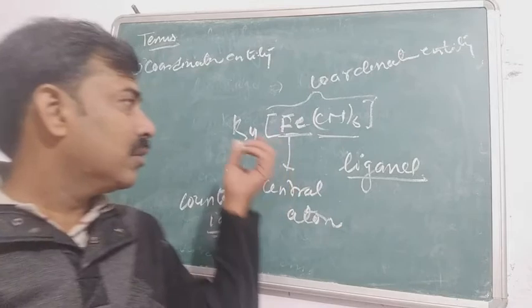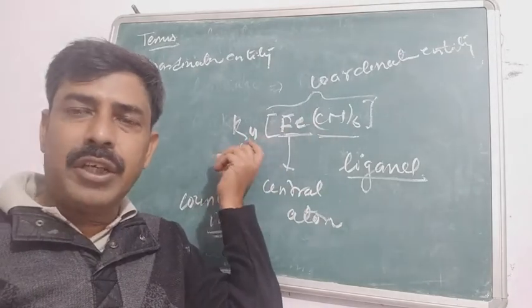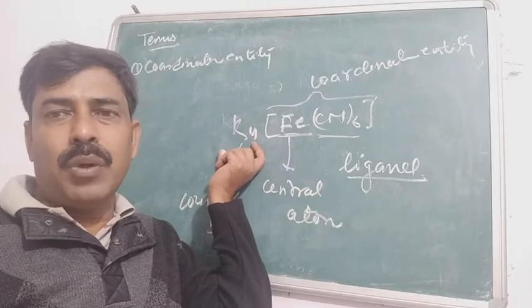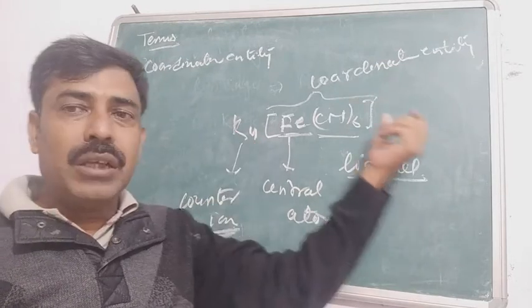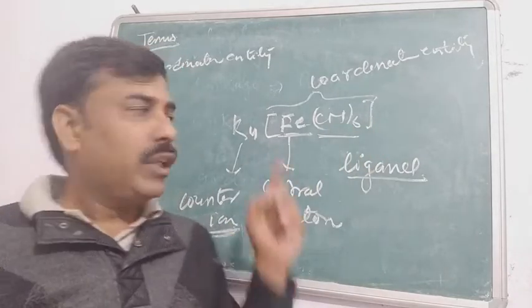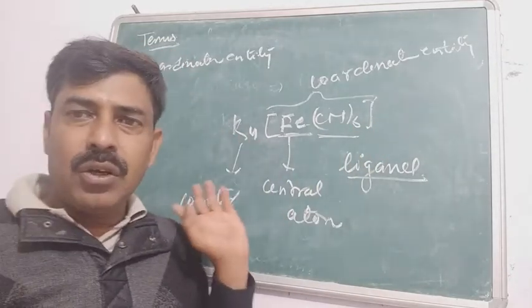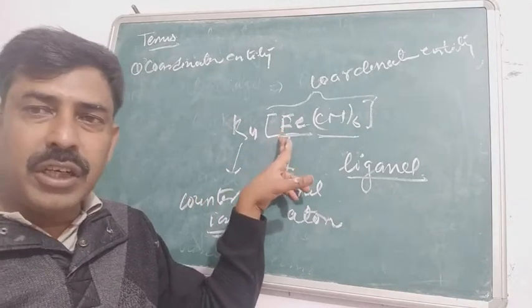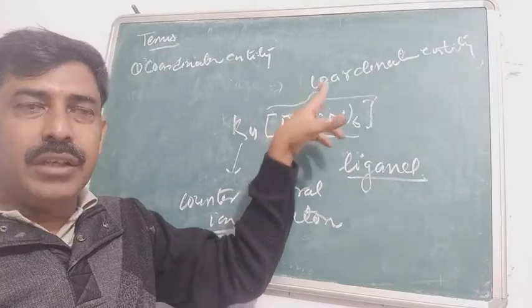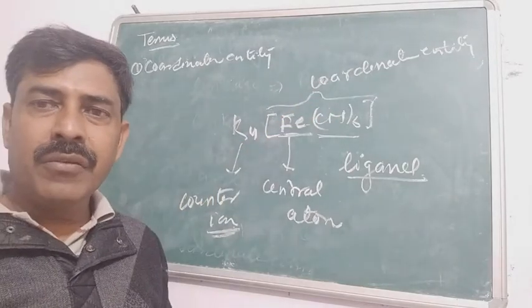So if this counter ion is before the coordination entity, that means this is the cationic counter ion. This counter ion has the positive charge. और अगर इसके बाद आता है तो क्या? That will be the anionic counter ion. So here in this case it is the cationic counter ion. So this is the central atom, the first element, ligand, coordination entity, and this is the counter ion.